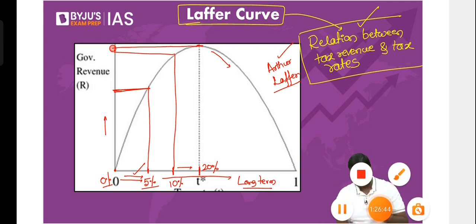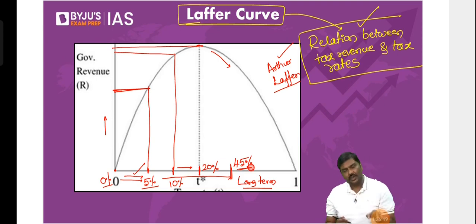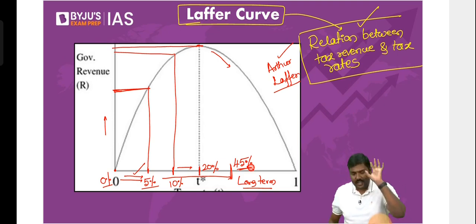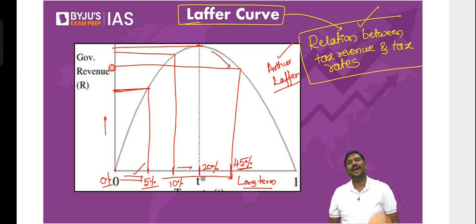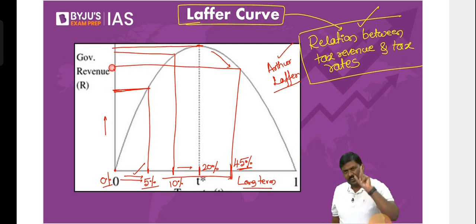Now, in order to collect more revenues, you will increase it from 20% to, let's say, 45%. What he says now is, rather than increasing, the tax revenues will come down. Why? I'll explain this. Wait. First point, be very careful.